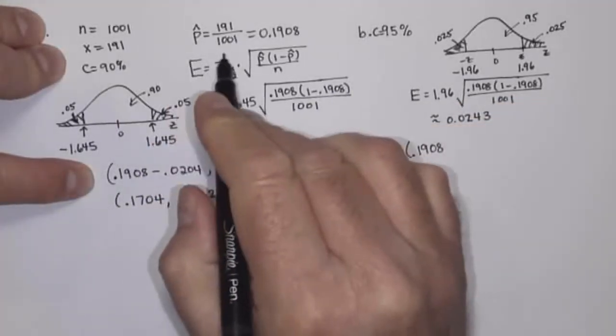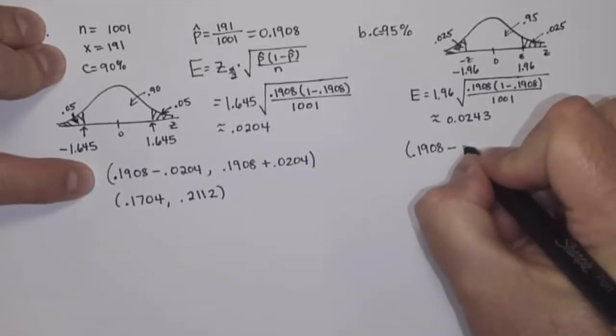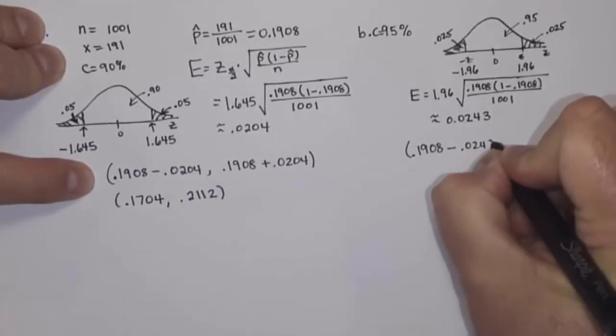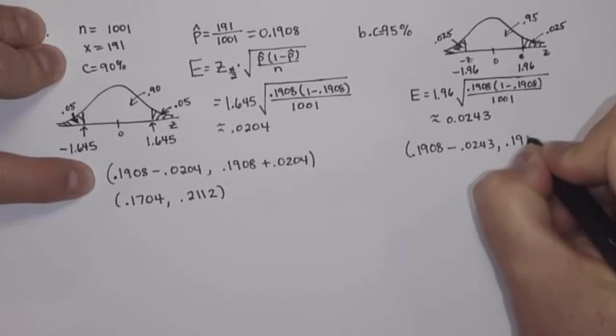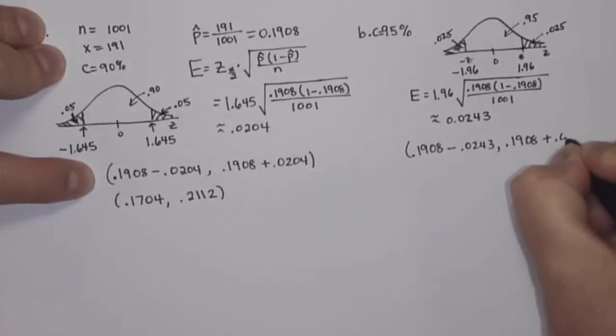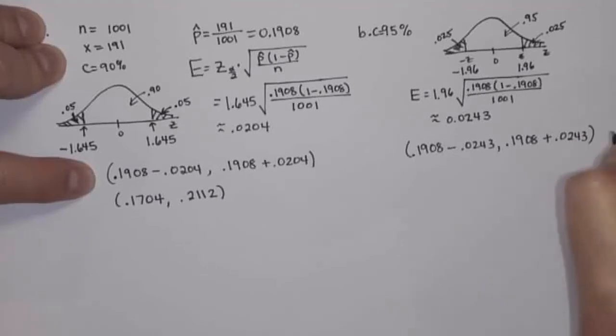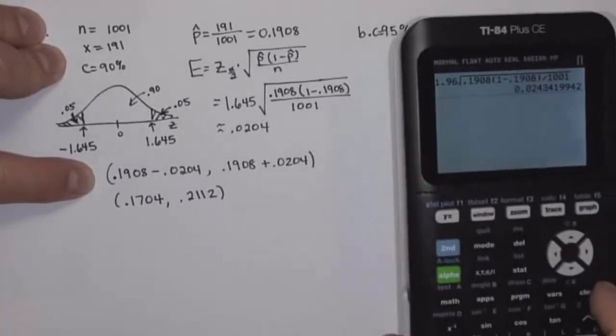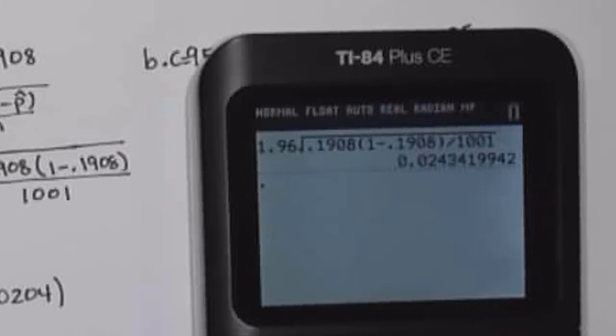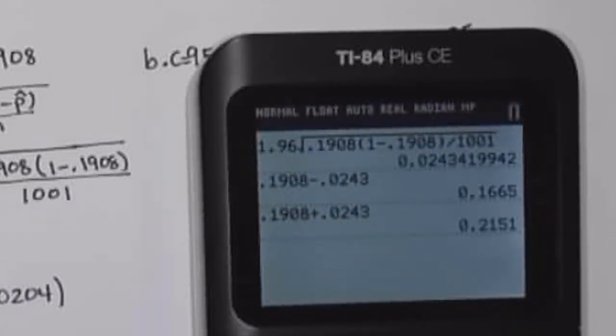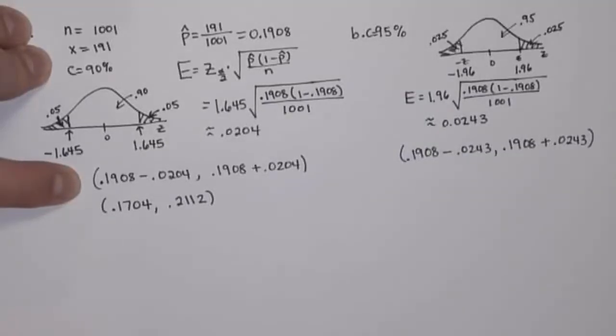So my confidence interval is going to be 0.1908, my point estimate, minus 0.0243 to 0.1908 plus 0.0243. So if we do those calculations, 0.1908 minus 0.0243 is 0.1665, and 0.1908 plus 0.0243 is 0.2151.